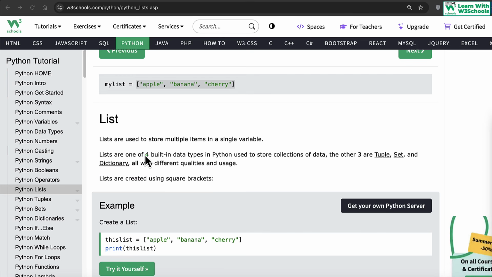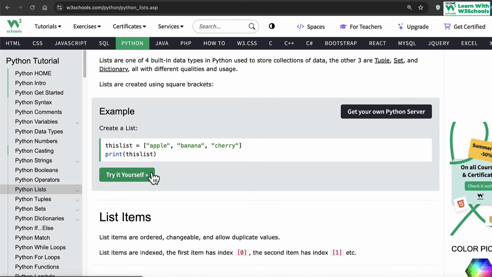In Python, list is one of them. Then we have tuples, sets, and dictionaries. All four basically work on the same principle, that they hold multiple data in a single variable, with a slight difference, of course. So what exactly is a list?